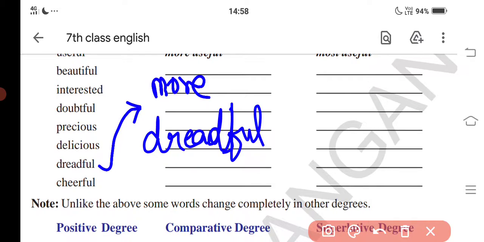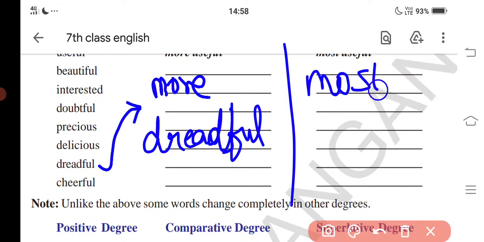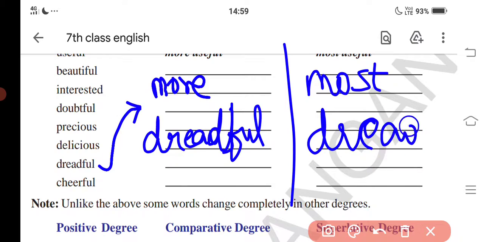Next, for the superlative degree we'll see now. As we know that for the superlative degree we have to add most. So, most dreadful.